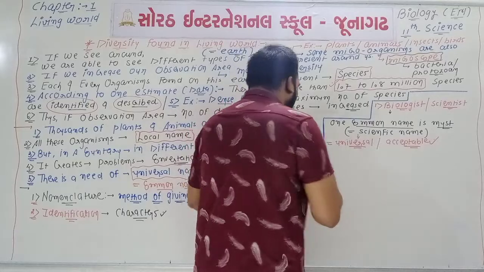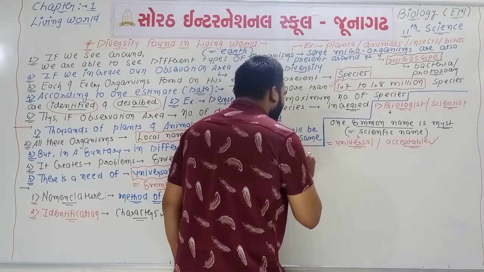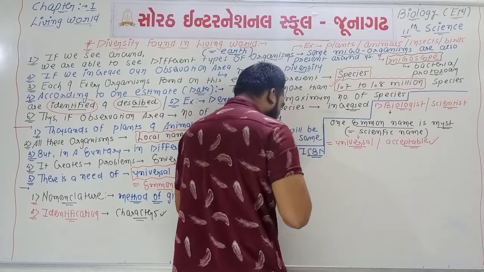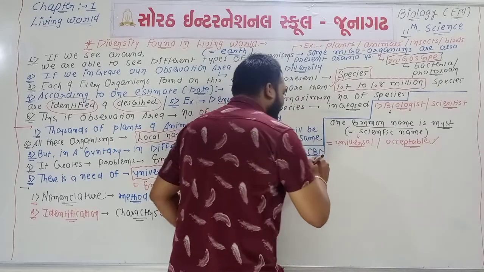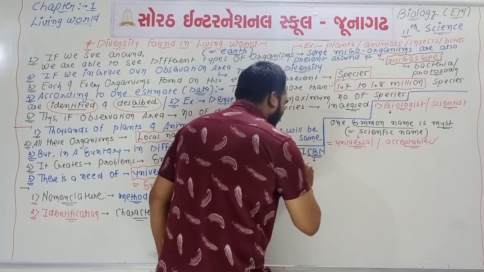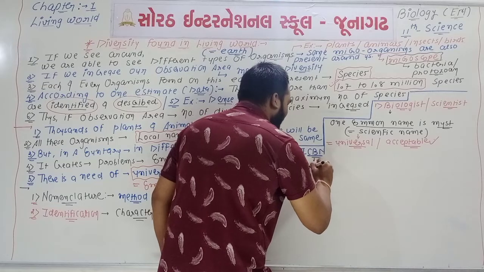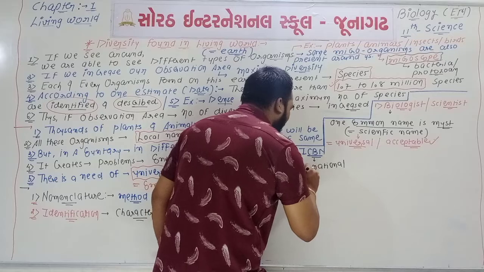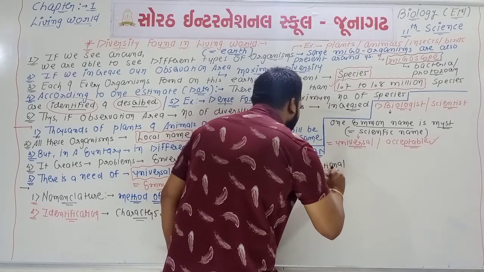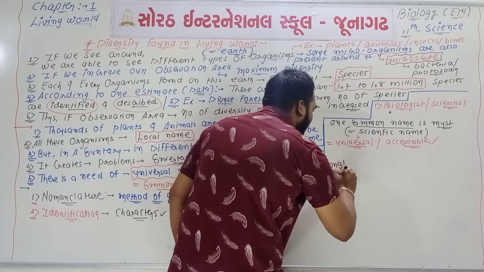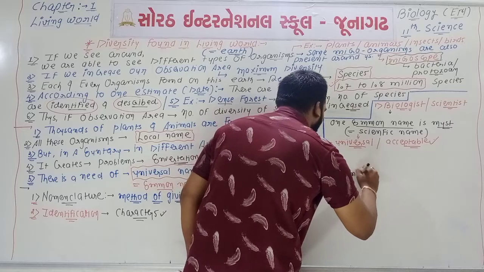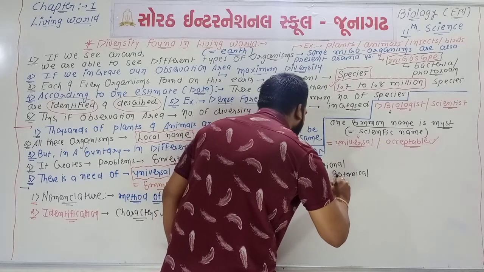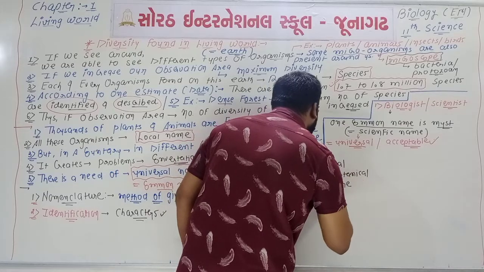Now see, point number 2, I am writing one word: ICBN. What is the full form of ICBN? ICBN means International Code for Botanical Nomenclature.